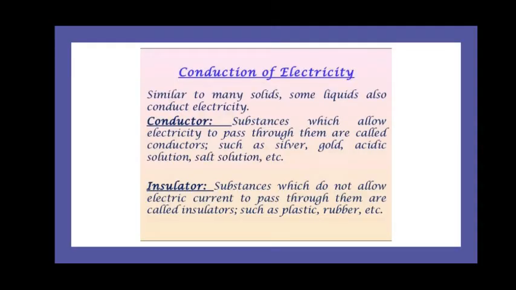There will be many solids and liquids which conduct electricity. So substances which conduct electricity or allow the electricity to pass through them are called conductors. For example, silver, gold, acidic solution, salt solution, all these are some of the good conductors. Similarly, there are some substances which do not allow electric current to pass through them. They are called insulators. For example, plastic, rubber, etc.